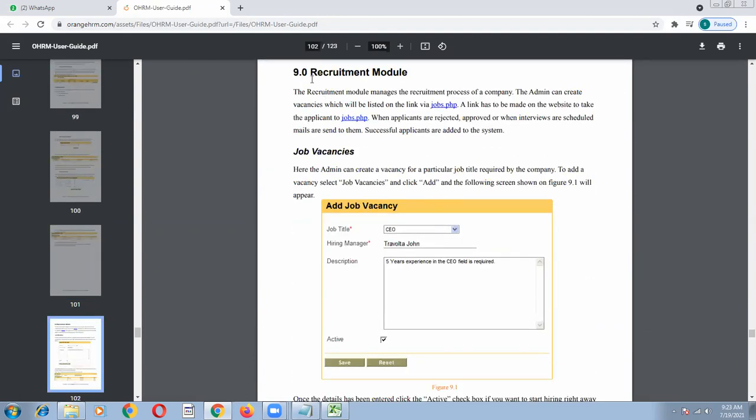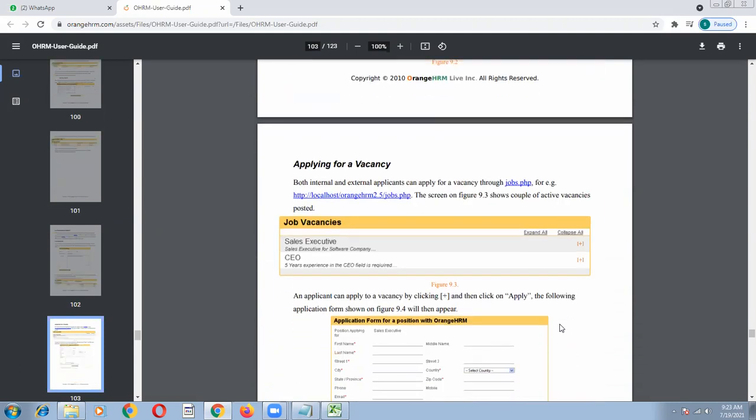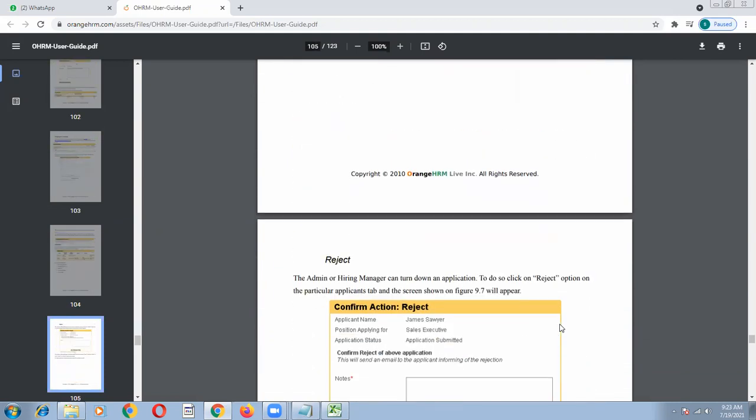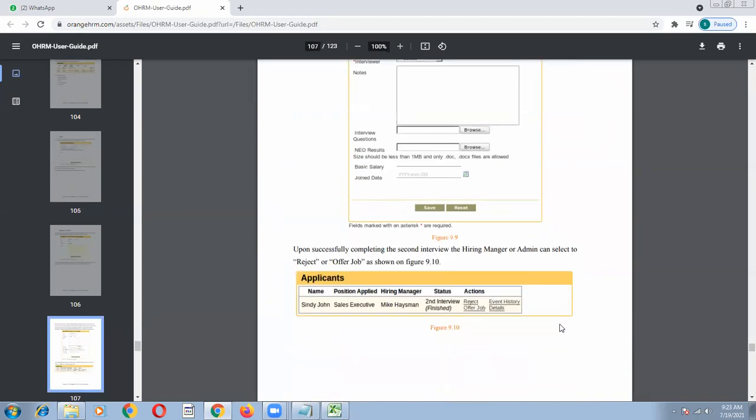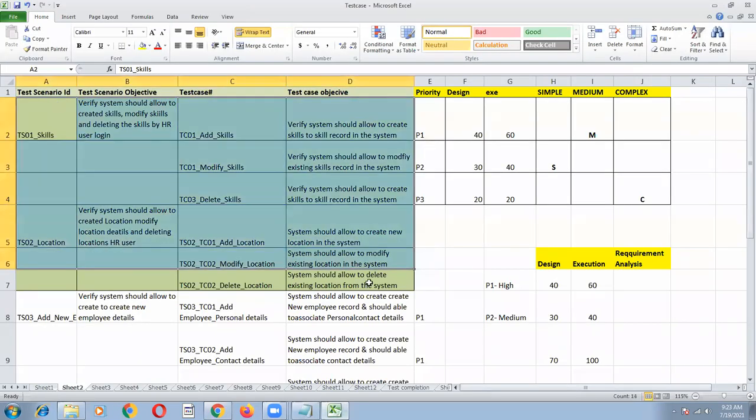So this is one recruitment module. Okay, so this is the module. He has given a lot of description. So if I go through this description, what are the summary points I have to test? You have to prepare that as the scenario. That is what I have given. So in my Excel sheet also, this is the template I have given. Okay, so now let me go to the point.